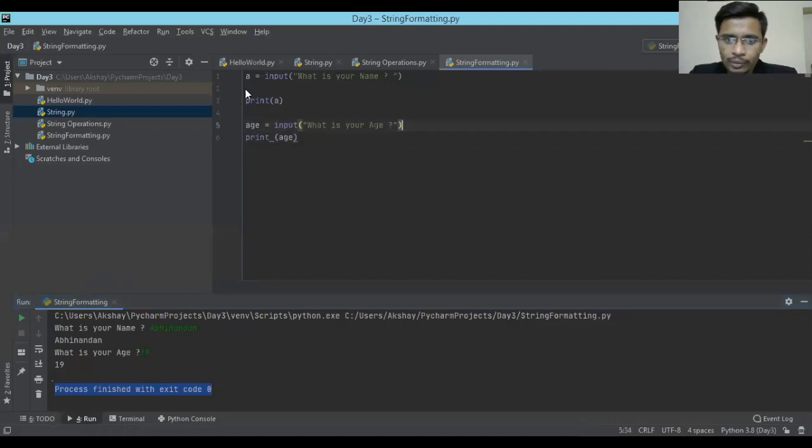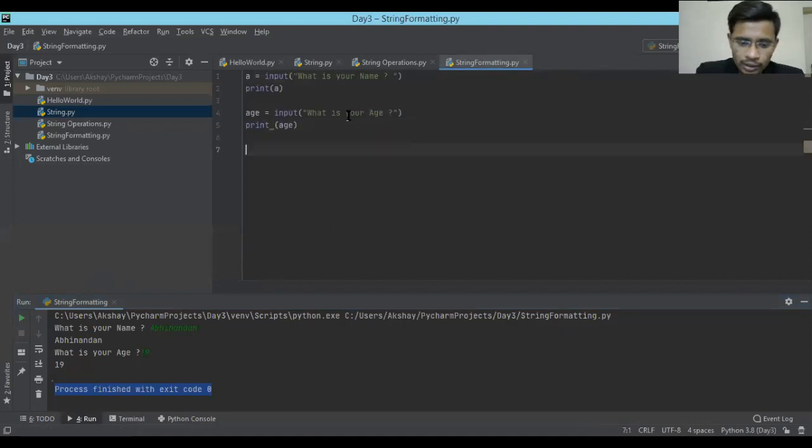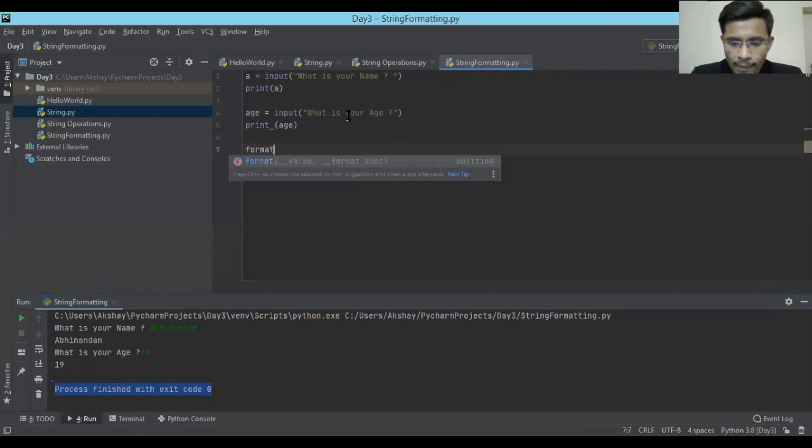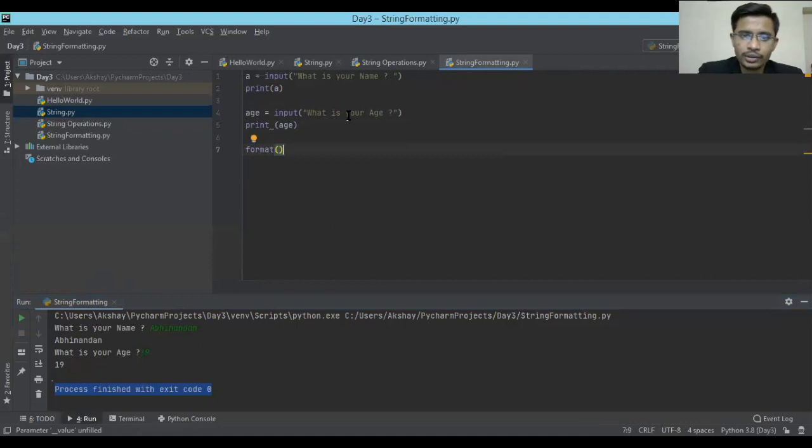We took a few things from the user, right? Our main goal is to do formatting. Our main goal is to learn this particular new function called format. This particular function is really beautiful. I'll show you how beautiful it is. And since this is just for your information, I don't want it to go ahead and do certain things, so I want to comment this out.